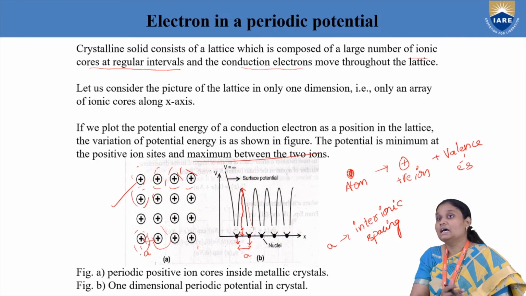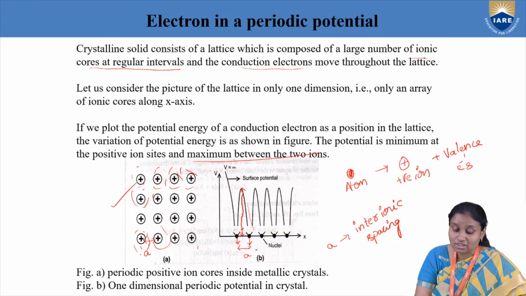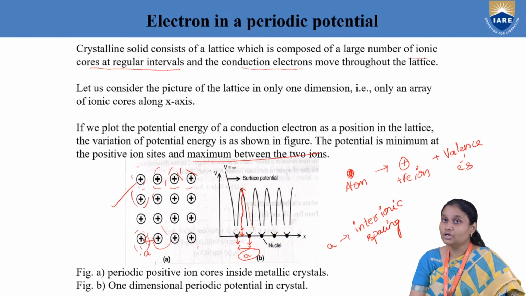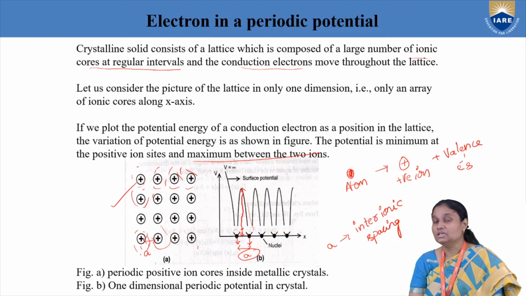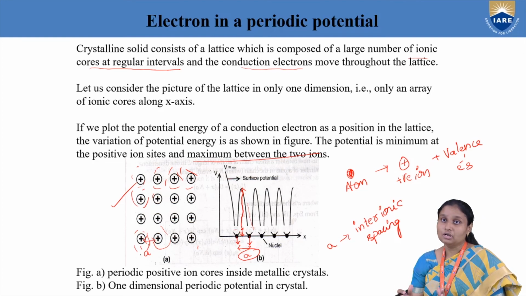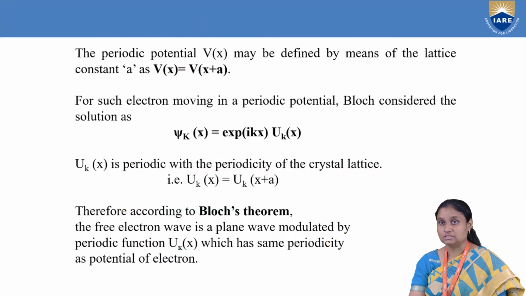That's why we'll say that our potential is periodic. And what is the periodicity of that potential? A. That is nothing but interionic spacing. This is how we are going to get periodic potential when your electron is moving in a crystalline solid which consists of positive ion core and our conduction electrons that are moving freely throughout the crystal.